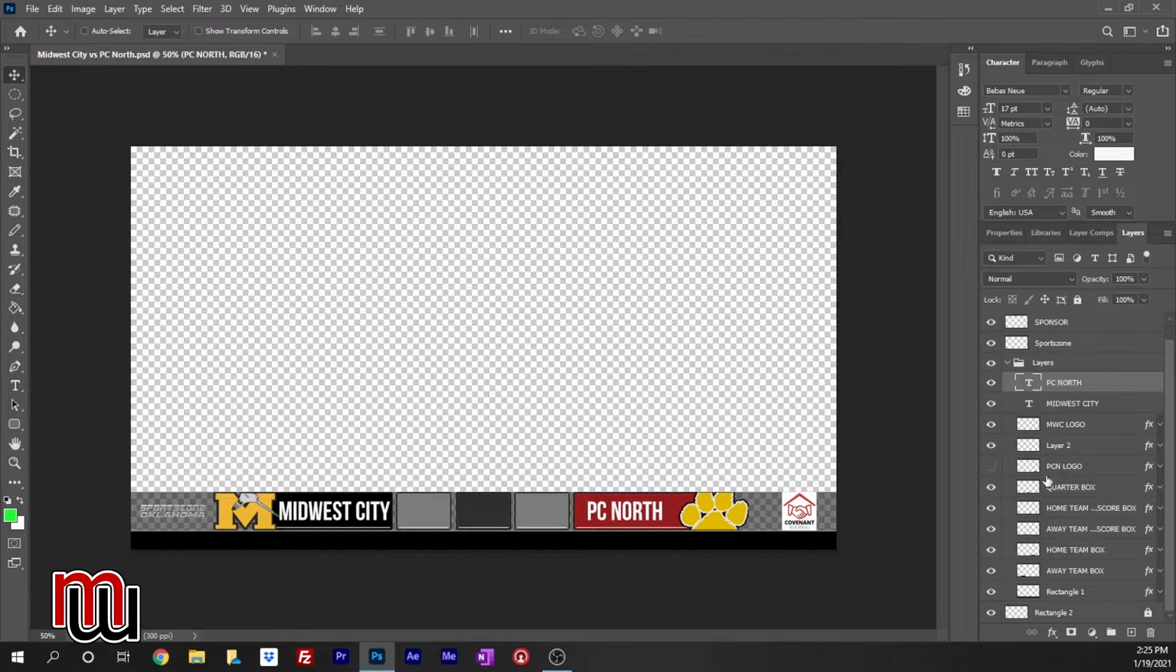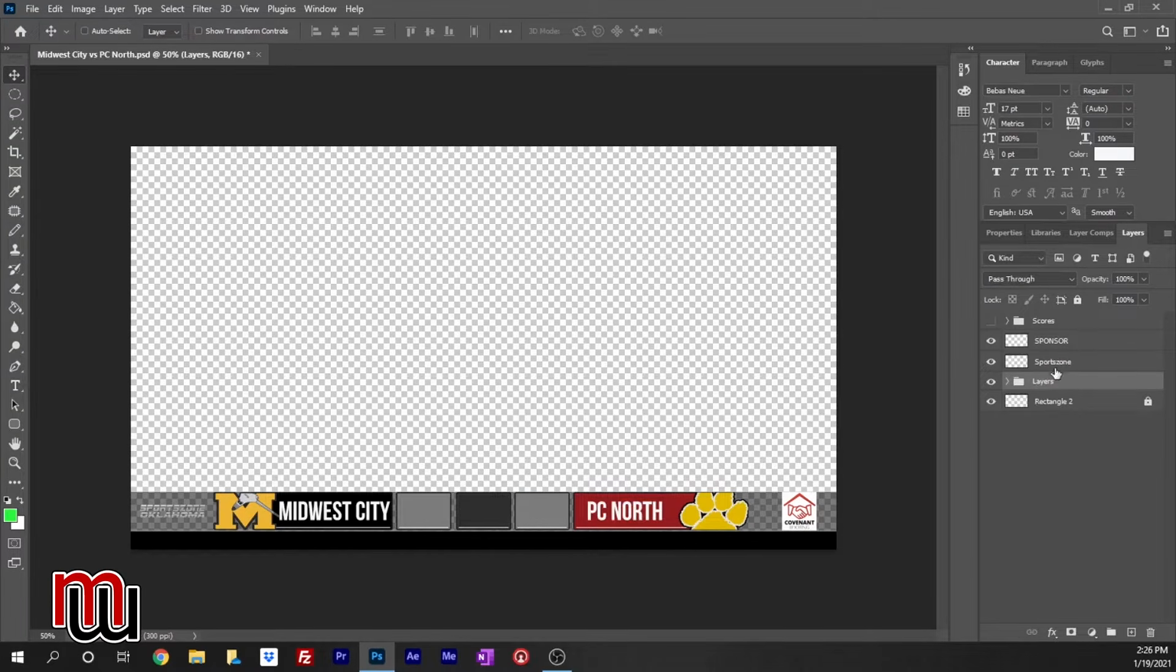And then I also have all these layers. If I'm not going to be changing them, I have them within a folder here called Layers over here on the right. And then I just have the ones on that I would want to change. There's my sponsor logo on and off. There's the Sports Zone logo. And then up here under another one is scores.